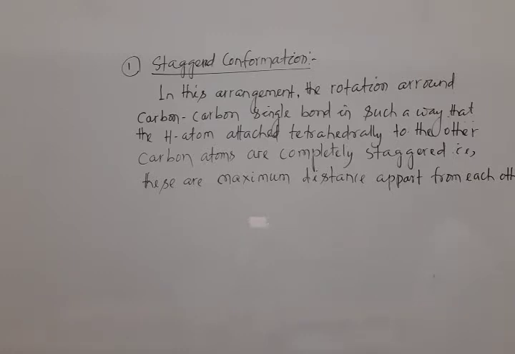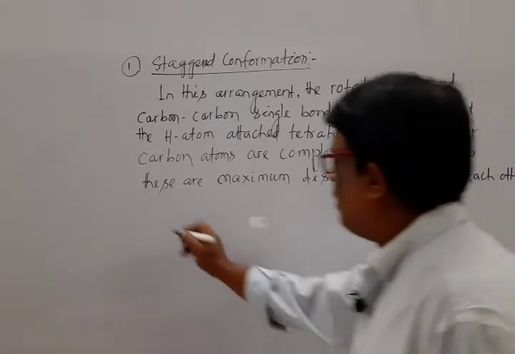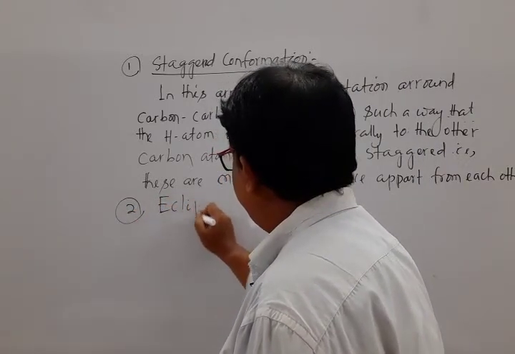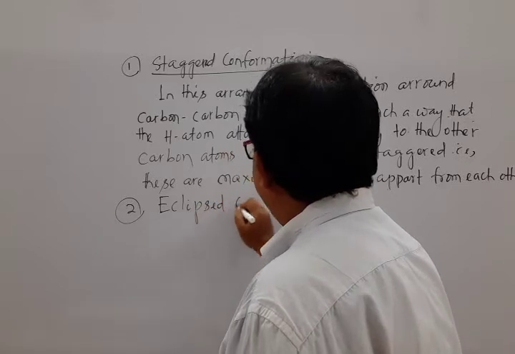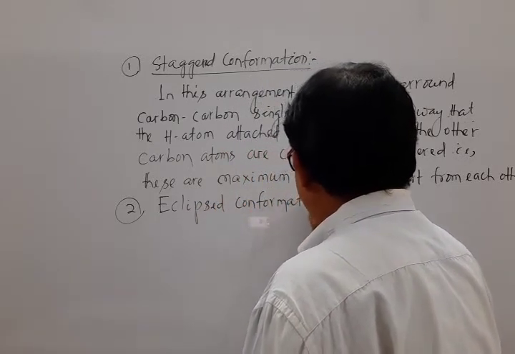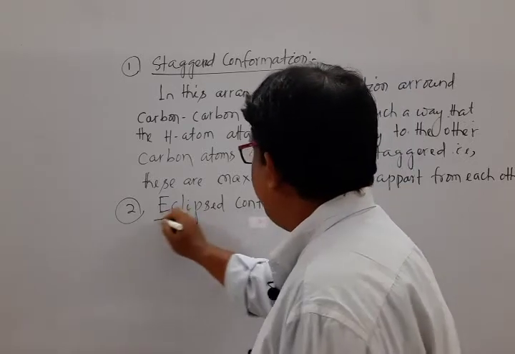Then the second one is eclipse conformation. Note down a similar statement.